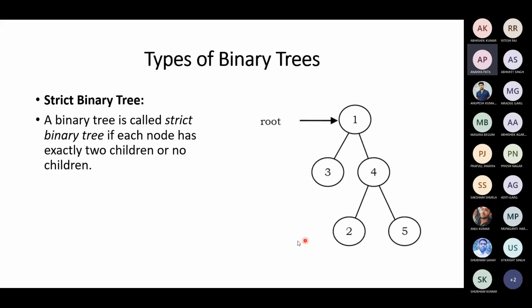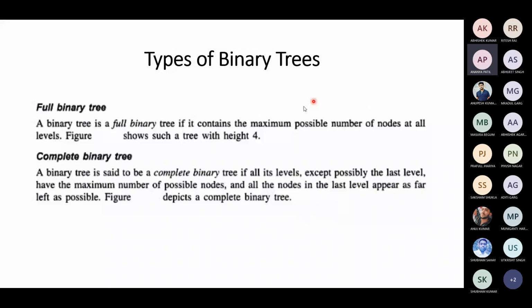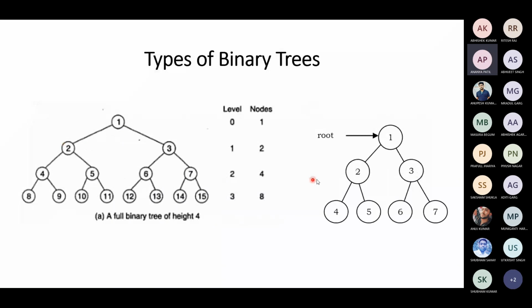At level 2, how many nodes are you supposed to have? 4. The children of 3 are missing. So this is not a full binary tree, because a full binary tree should contain the maximum possible number of nodes at all levels. So this is a full binary tree with height 3.